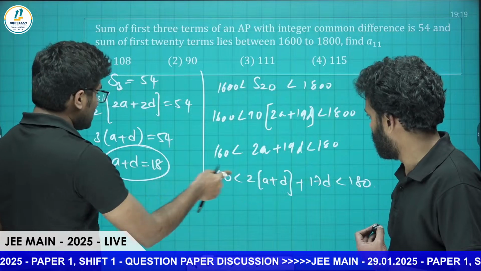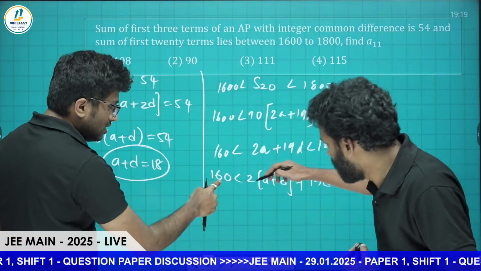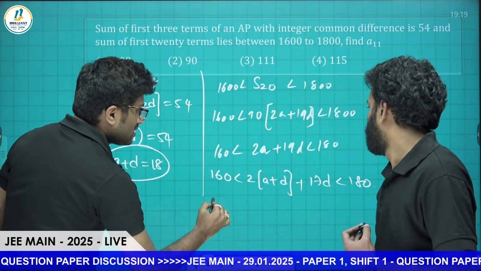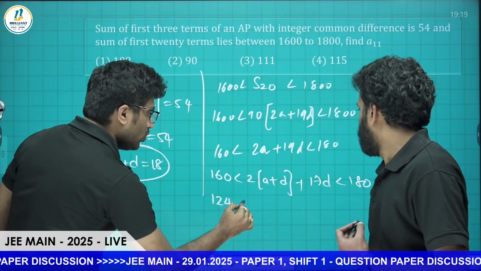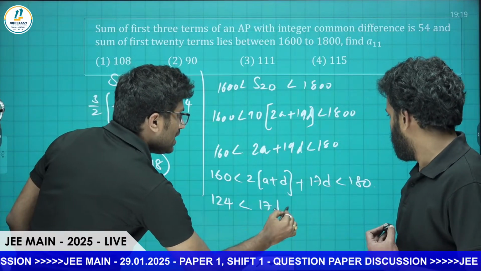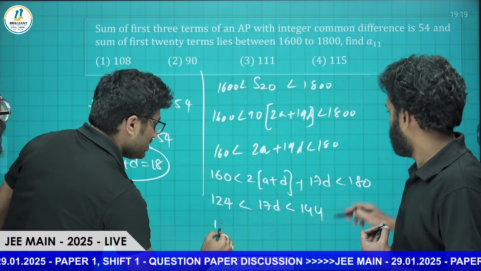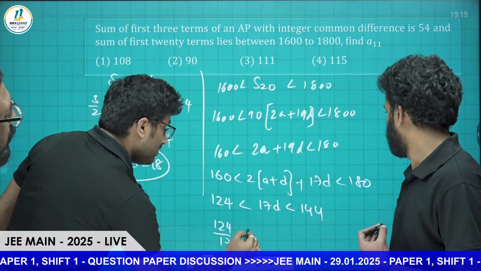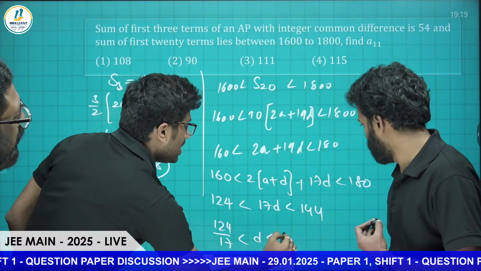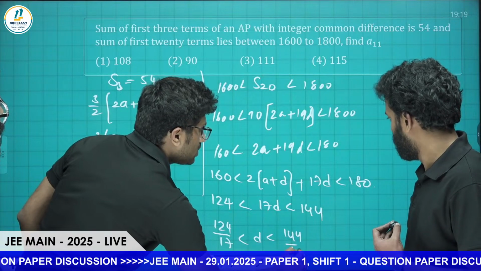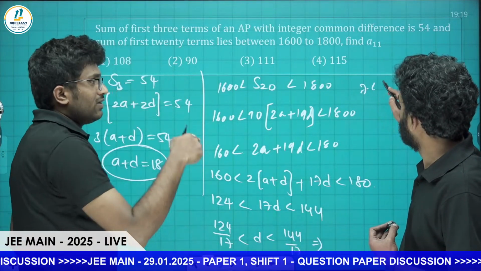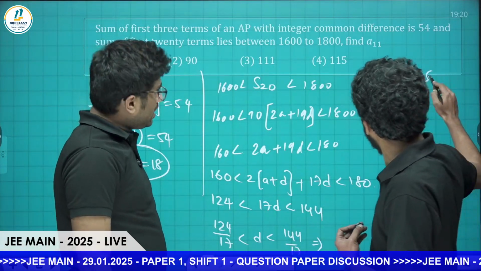Already A plus D is 18, so 2 times that is 36. This side it will be 160 minus 36, which is 124, less than 17D, less than 144. Divided by 17, it will be 7 point something less than D less than 8 point something. So basically D lies between 7 point something and 8 point something.